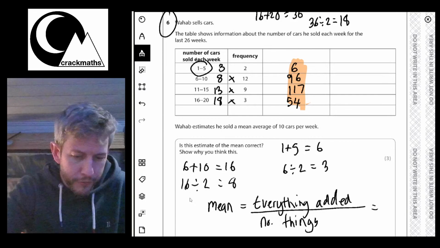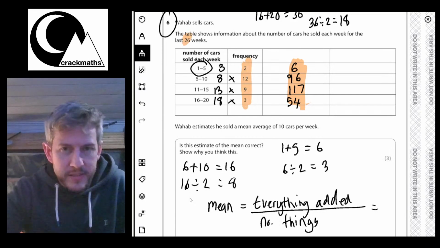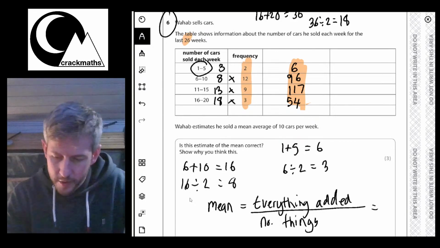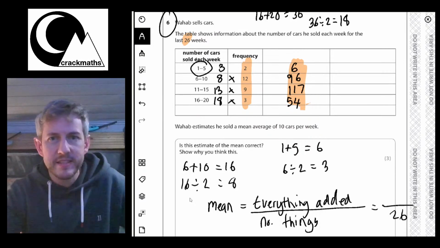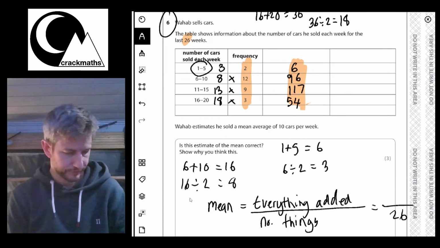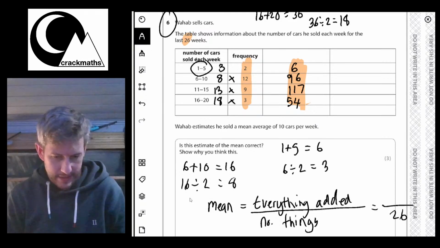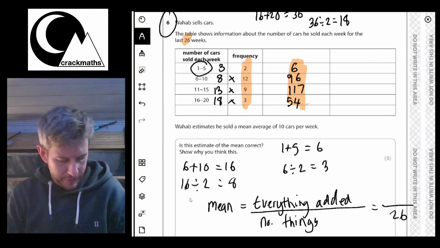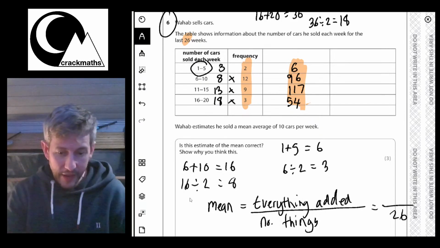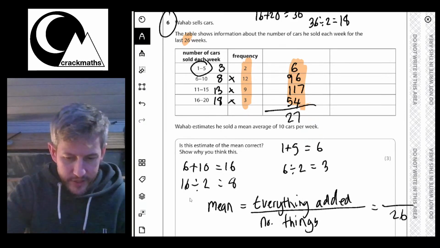And then I know from the question that these add up to 26 weeks. So I'm going to put the 26 at the bottom, but I'm going to add these together first. So I'm going to use my calculator. So we've got 6 add 96 add 117 add 54, and that equals 273.